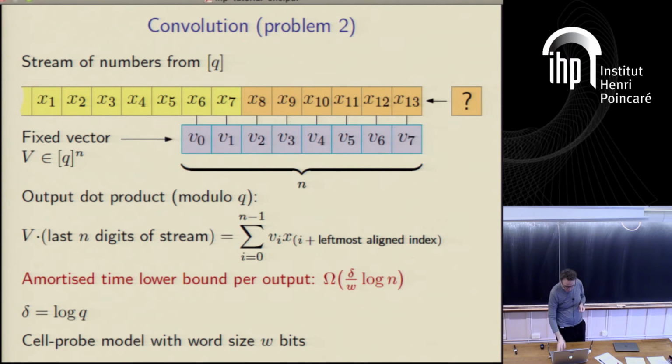So we show a lower bound that it must take at least log n, where n is the length of v, times delta over w. Well, delta here again is the number of bits needed to represent one of the integers that comes in, and w is the word size. So log n is a long way from n, but I'll try and persuade you in a moment that it's not so bad.